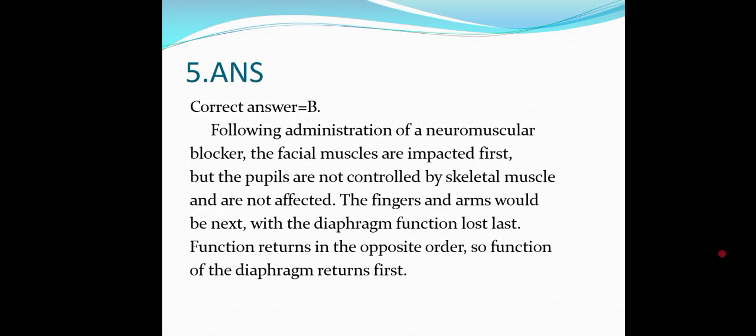That is what this particular slide is saying. Following administration of the neuromuscular blocker, the facial muscles are impacted first. But the pupil has no control because it is made up of smooth muscle. Fingers and arms would be next, with the diaphragm last. But here the return of function will be the opposite: the diaphragm will be first, then the arms and fingers, and the facial muscles last. So the answer is B, the diaphragm.